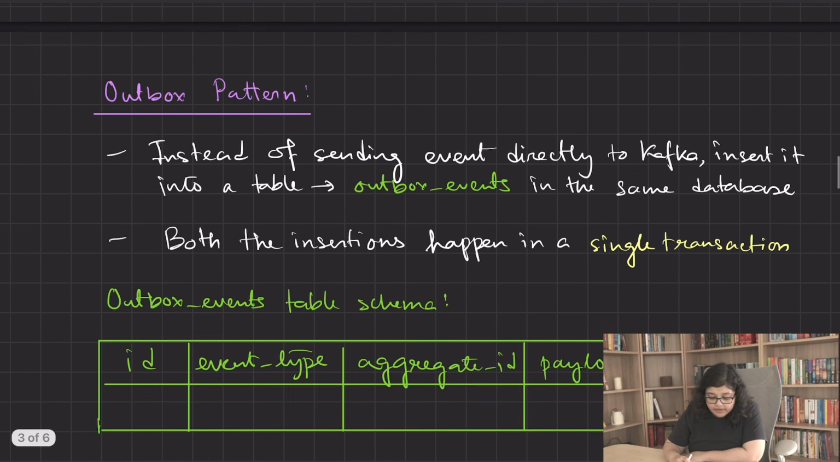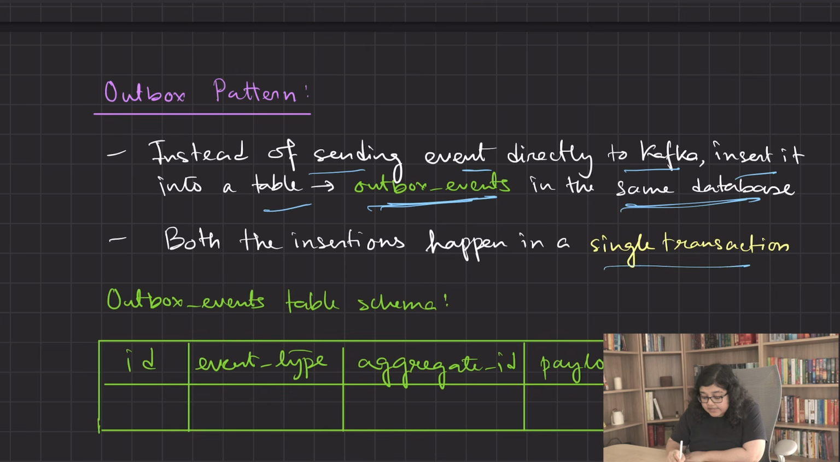Here comes outbox pattern, which is the battle-tested solution of dual write problem without involving distributed transactions. Here's how it works. Instead of sending event directly to Kafka, you insert it in a special table outbox events in the same database. So when an order is placed, your application has to write in the orders table as well as this outbox events table in a single transaction.